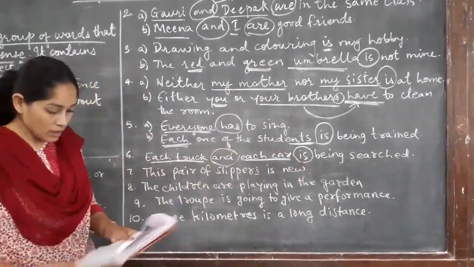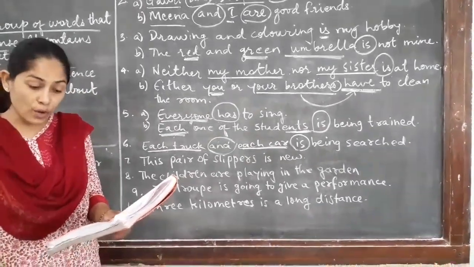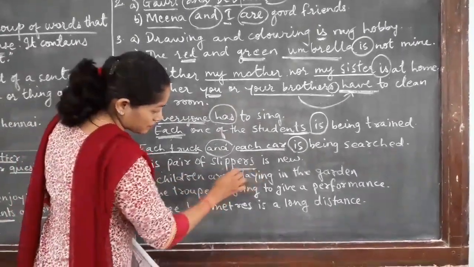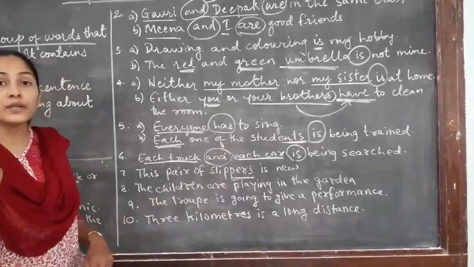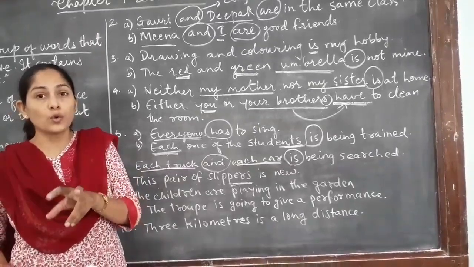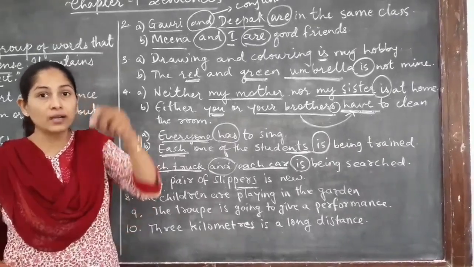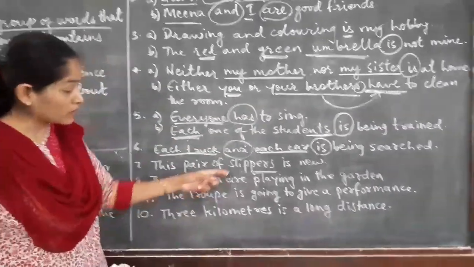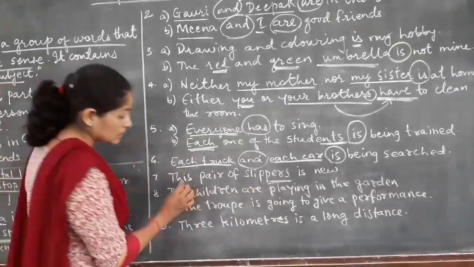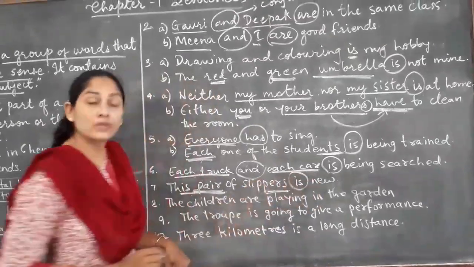Okay. Seventh one, some nouns which are singular in meaning but plural in form take a singular verb. Now, this pair of slippers. Now see, slippers always come in two pieces. Two units will come, one for the right leg and one for the left leg. It doesn't come in a single unit. So slippers are two, but it is considered as one. So this is a singular pair of slippers, and the verb will be singular only.